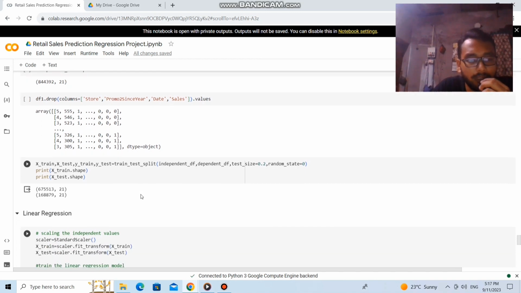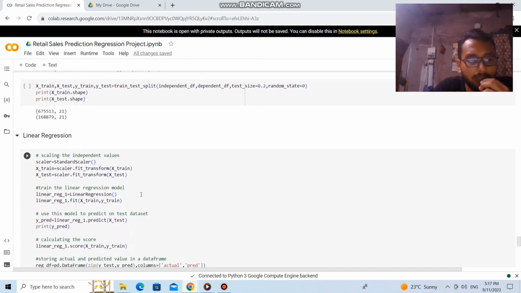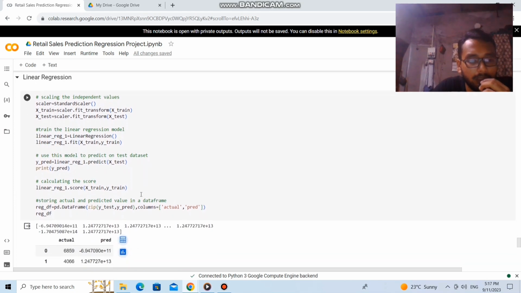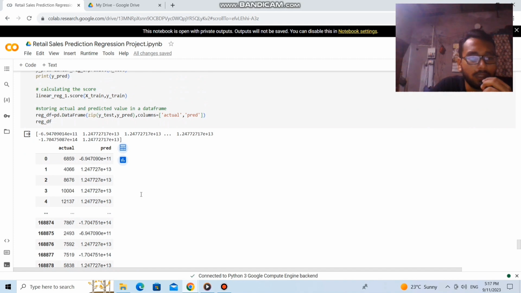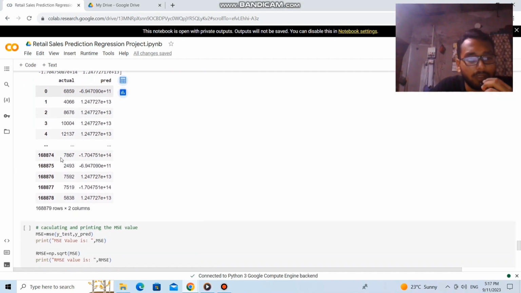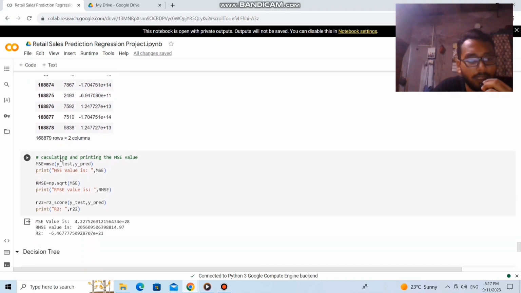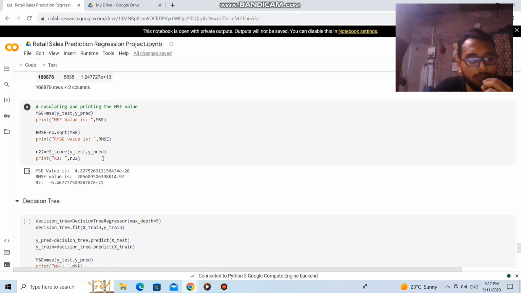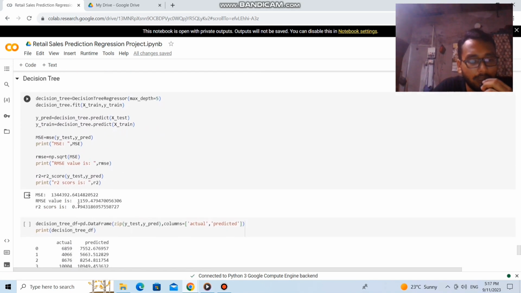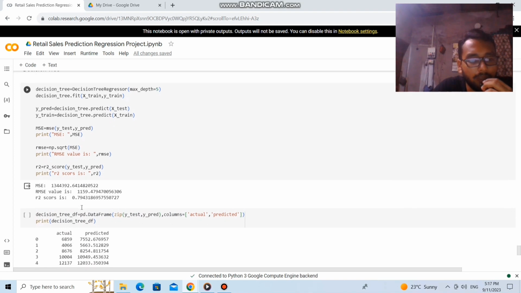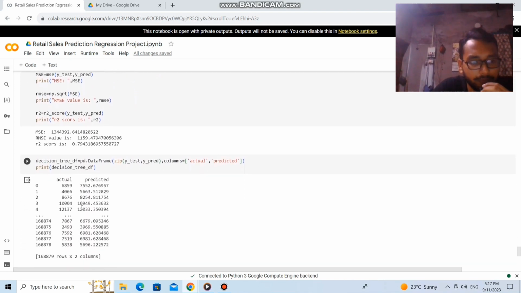Next is the train test split of the datasets, and here is again the linear regression model. From here we can get the actual and the predicted value of the dataset. Next is calculating and printing the mean squared error value, and next is also the decision tree, where we get the value 79.794.